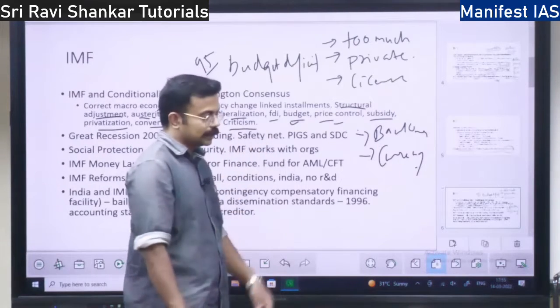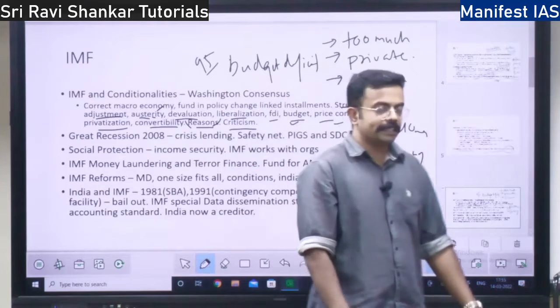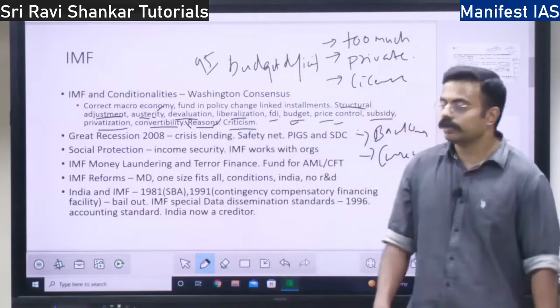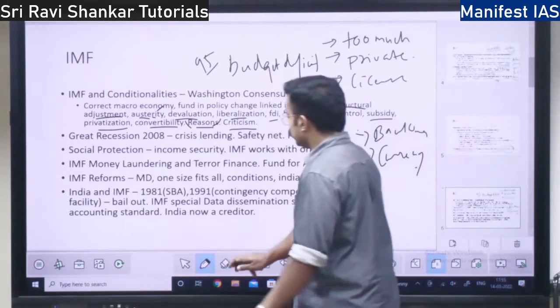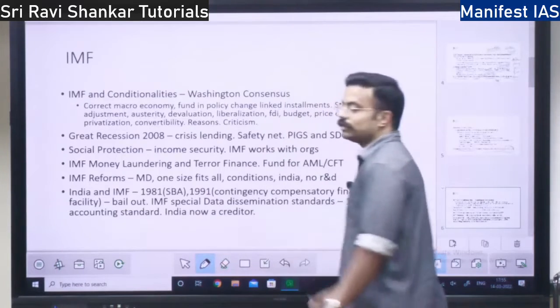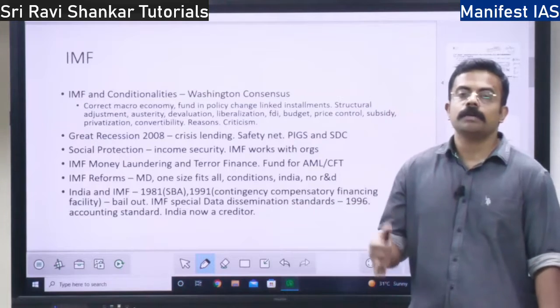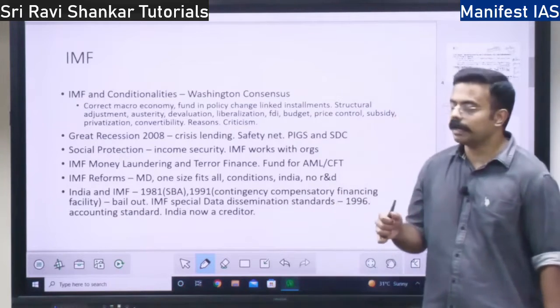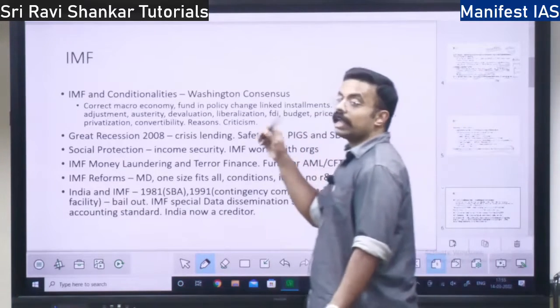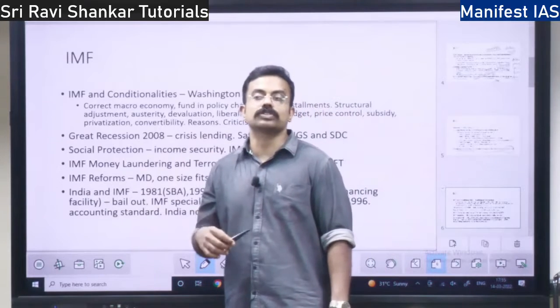So what is the criticism? Criticism of this conditionality: it threatens the sovereignty, that is, individual countries' freedom. Individual countries' freedom would be threatened. So the IMF will act as a dictator to those countries.